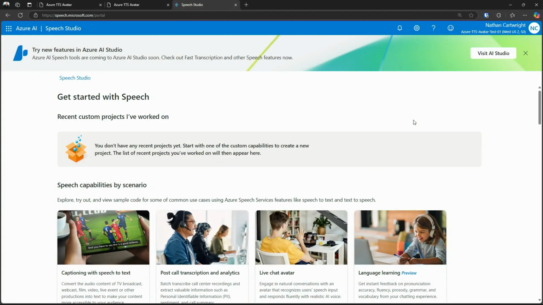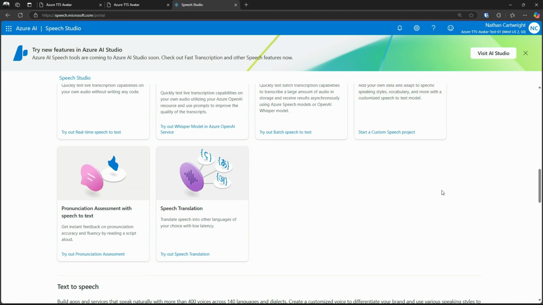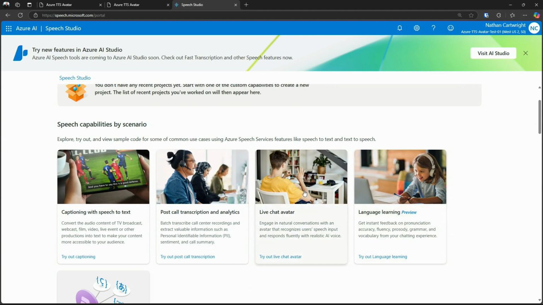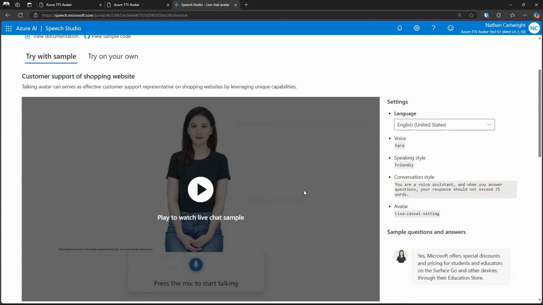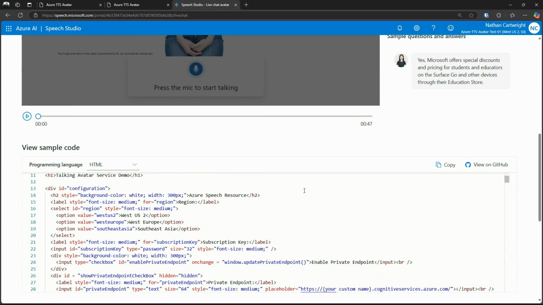The avatar is obviously a great feature, but also the content creation, so you can make prompts and then put them in your videos, things like that. But the avatar is right up here on top, the live chat avatar. Once you have that loaded, there's a sample video and some sample code that you can use to get started with it.